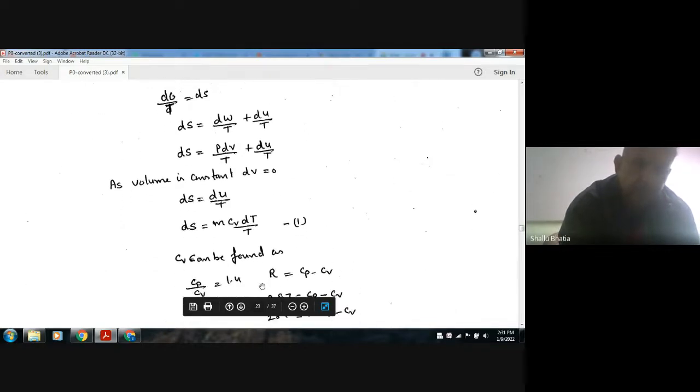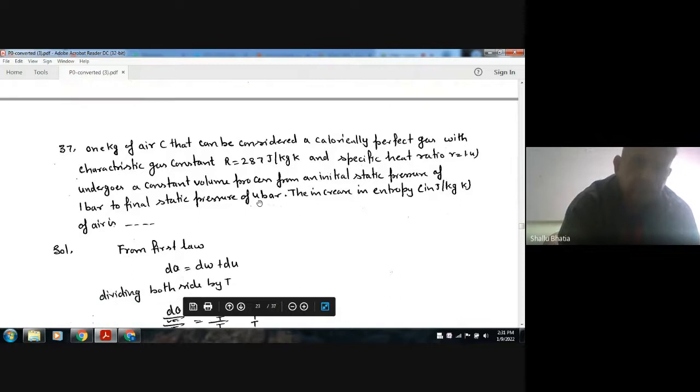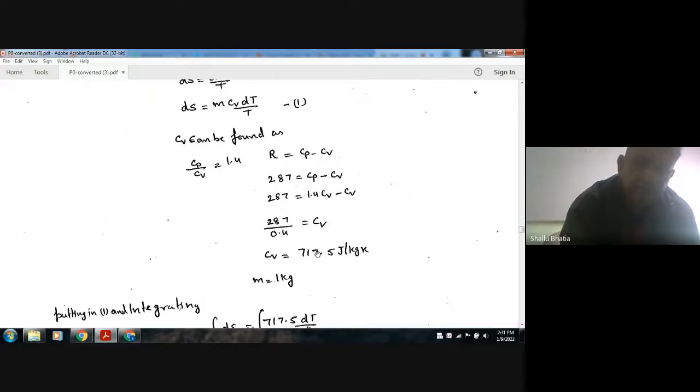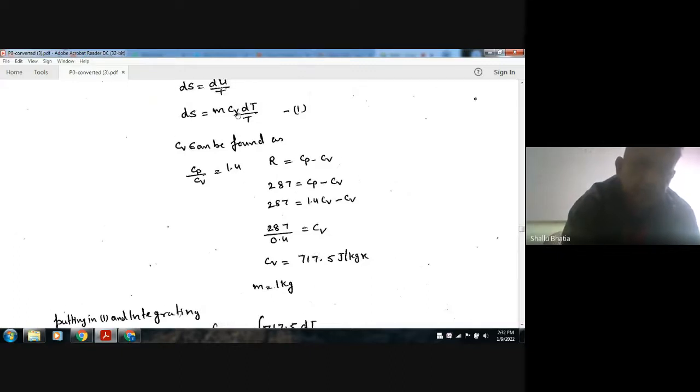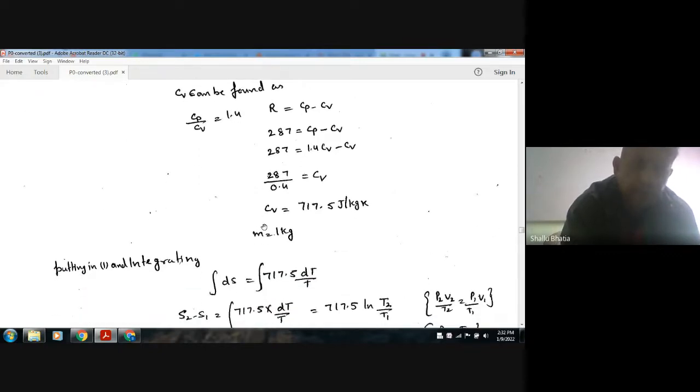Okay, now gamma is given, R is given, so we can find out Cp and Cv by using Cp by Cv is 1.4, and R is Cp minus Cv, that is 287. So using these two, we can find out Cv. Cv is 717.5 joule per kilogram per Kelvin. Okay, now we can put m as 1 kg, and mCv dT by T.